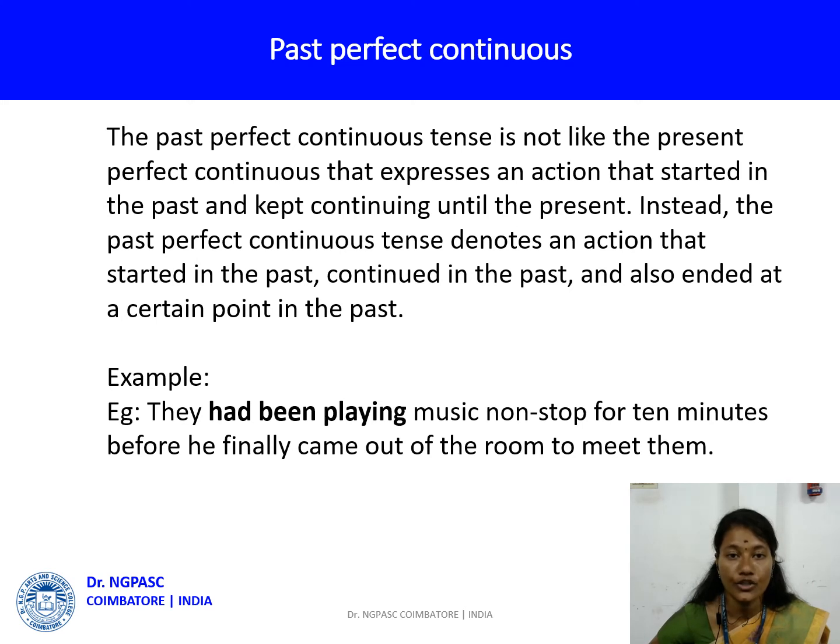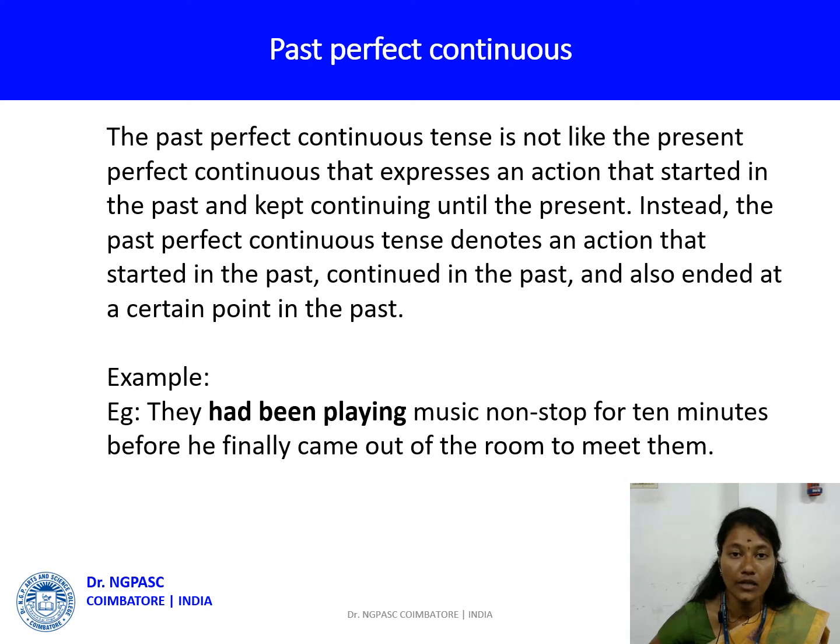Past perfect continuous tense. The past perfect continuous tense is not like the present perfect continuous tense that expresses an action that started in the past and kept continuing until the present. Instead, the past perfect continuous tense denotes an action that started in the past, continued in the past, and also ended at a certain point in the past. This is the difference between past perfect continuous tense and the present perfect continuous tense.